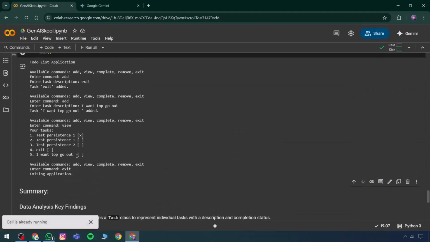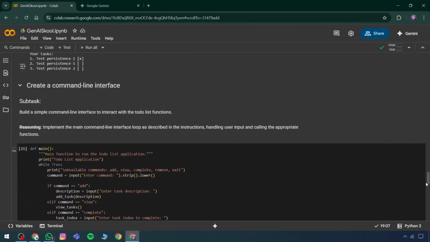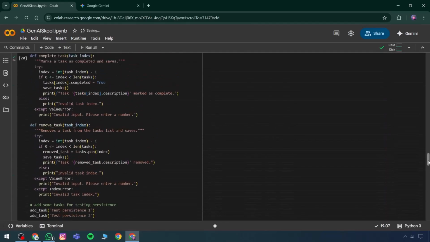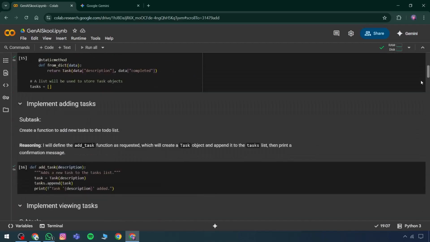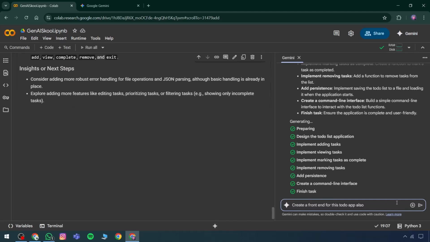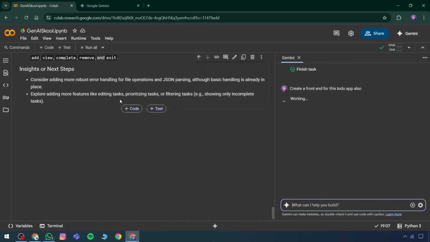This particular application hasn't been built with a graphical interface. Instead, it runs through a simple function with all the essential features and logic. For further enhancement, ChatGPT can be used to generate a front end for the same application. This will provide a complete interface aligned with the logic previously created.